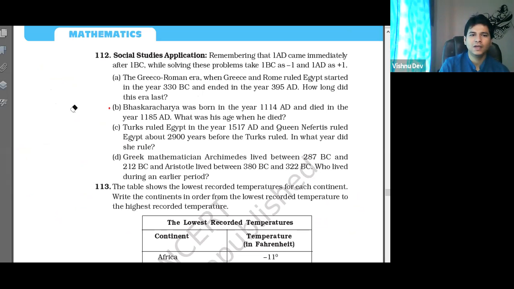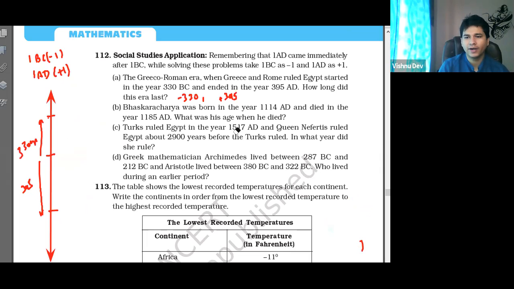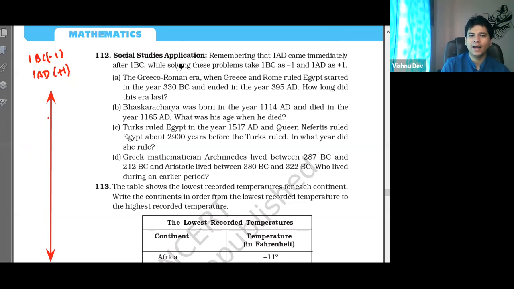Now the second question. Bhaskaracharya was born in 1114 AD and died in the year 1185 AD. So see, this is 1114 and this is 1185.